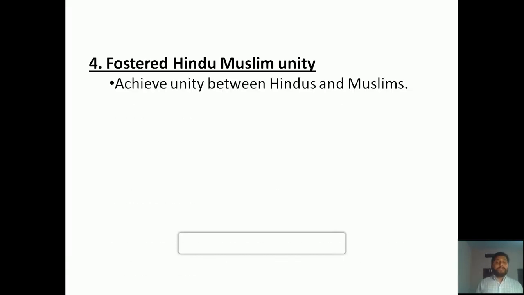To achieve unity between Hindus and Muslims, one of the main achievements of this movement was that it created, or fostered, unity between Hindus and Muslims.